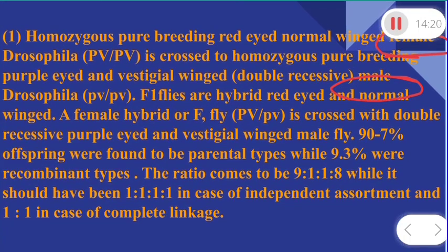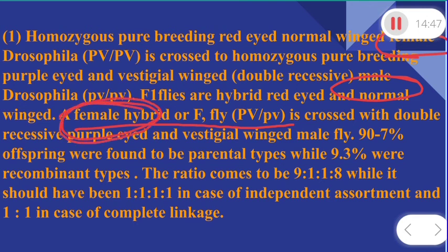Here you are looking, this is Drosophila male and female. Female with red-eyed normal wings and male with purple-eyed vestigial wings. So they crossed, and in the F1 generation the dominant character is showing, that is the red-eyed normal wings. So a female hybrid. This is the point to be noted.